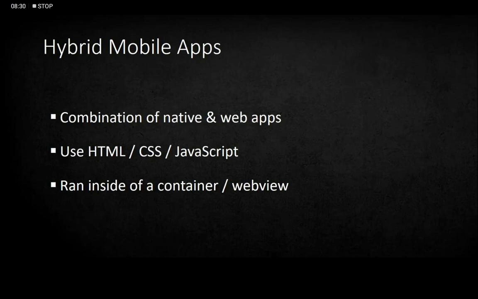Hybrid mobile apps. Combination of native and web applications. So hybrid mobile apps are a combination of native apps and web applications. They use HTML, CSS and JavaScript just like web applications. Run inside of a container or web view. So as I said, it is a combination of native and web apps. So you can use them on your mobile phones or you can also use them on your PC. So